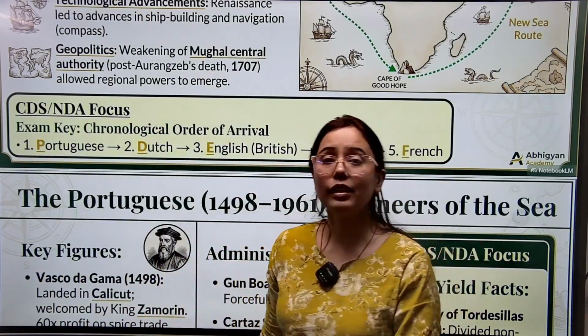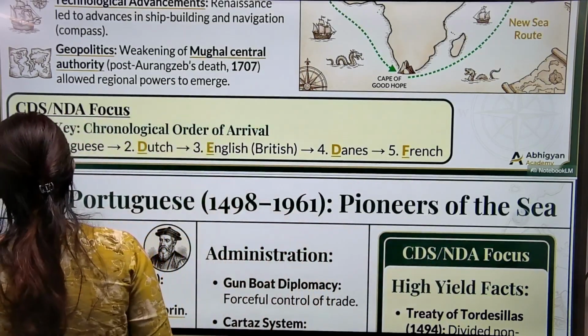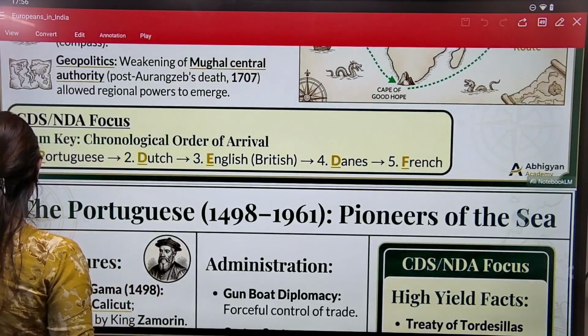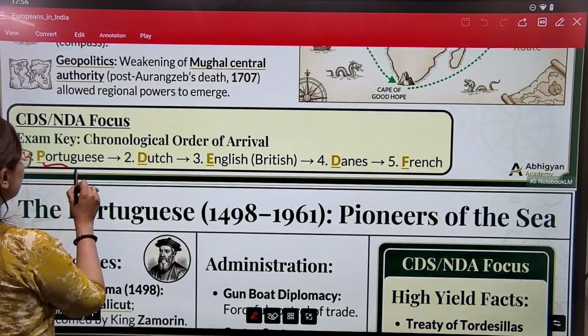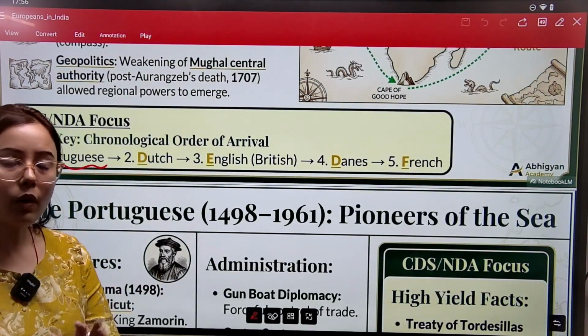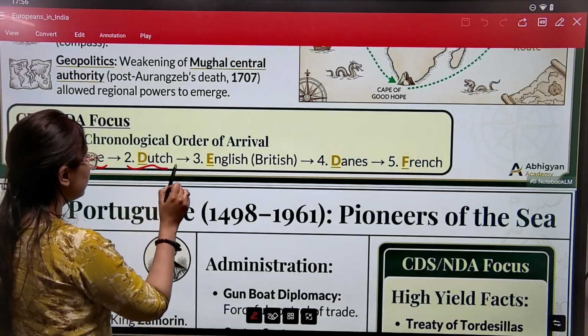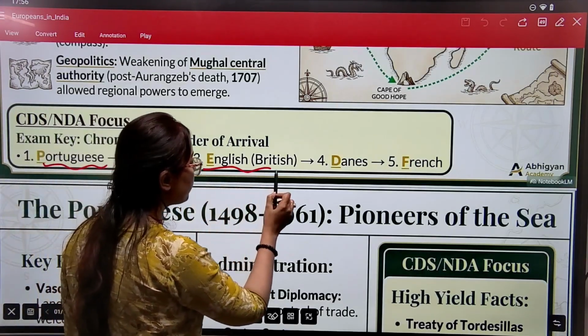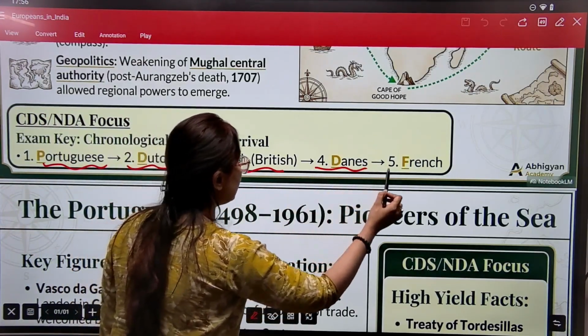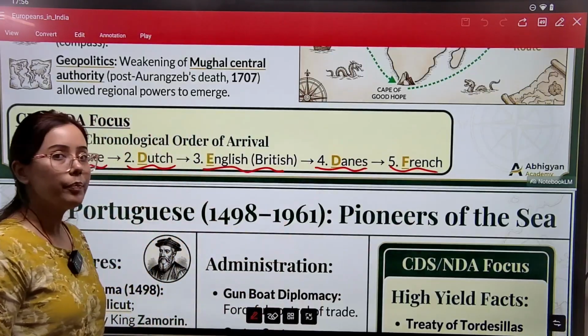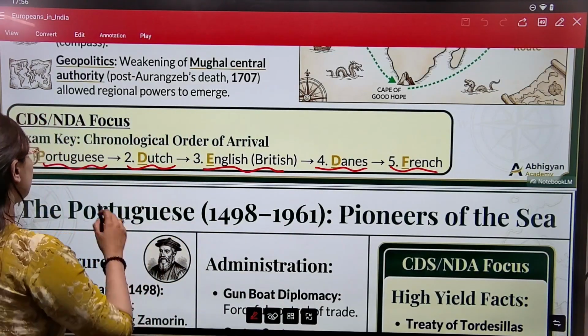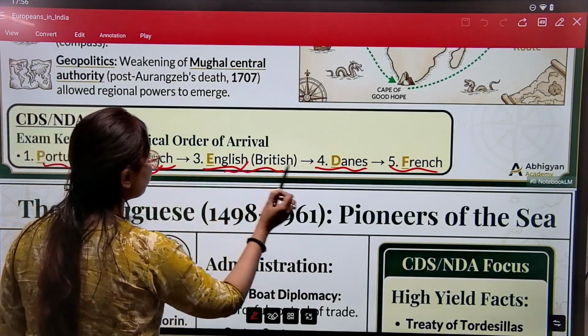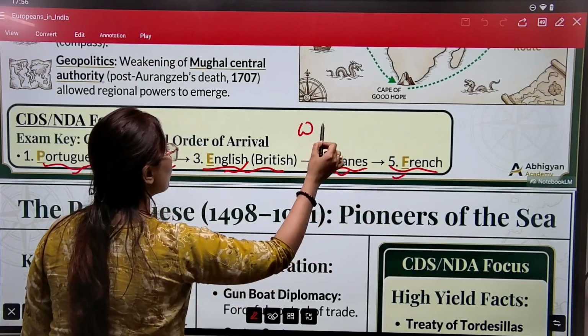If we see the chronology of the arrival of the Europeans, the first were the Portuguese. Then the Dutch, then the English or the British, then the Danes, then the French.